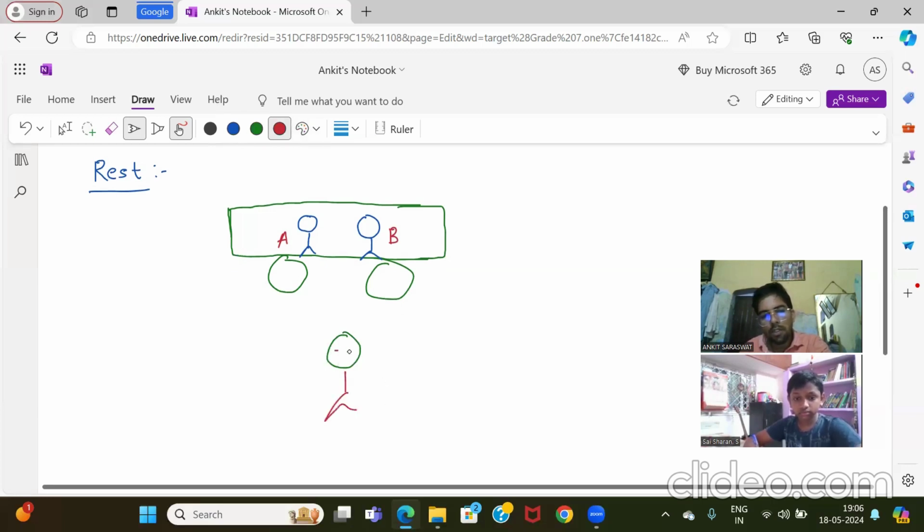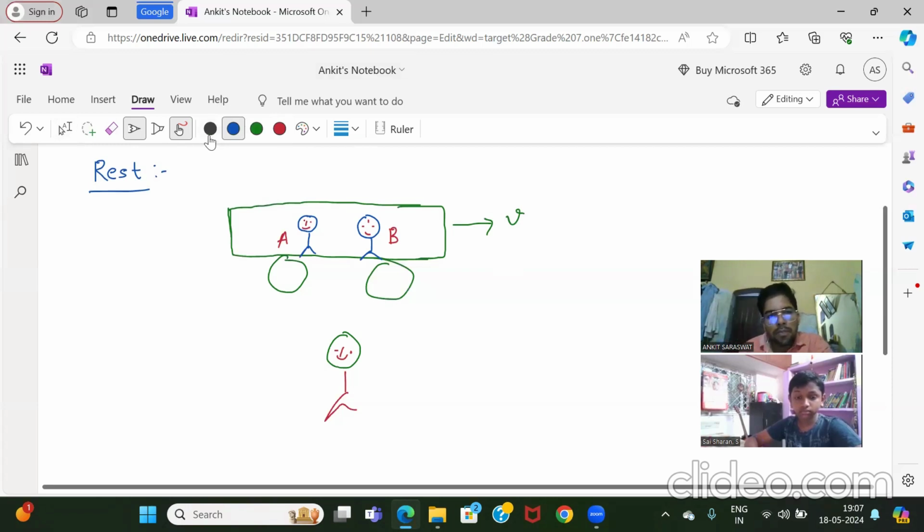And this train is going with a velocity v. Now tell me, what is the meaning of rest? What is the meaning of motion? From this example, everything will be more clear.